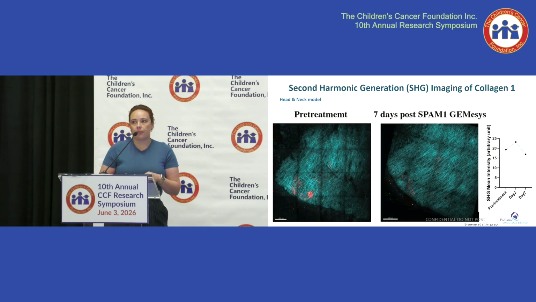And this is a head and neck model because we were able to administer the tumor to the tongue, and that way you could actually image the exact same tumor. So this is the same tumor pre-treated. You see it's like a mishmash, a misalignment of your collagen fibers, and then 7 days post-treatment, we see that there's a relaxation of the collagen fibers, they're more linear, and they're associated with a normal tongue structure. So we were visually seeing that we were remodeling the collagen as well.